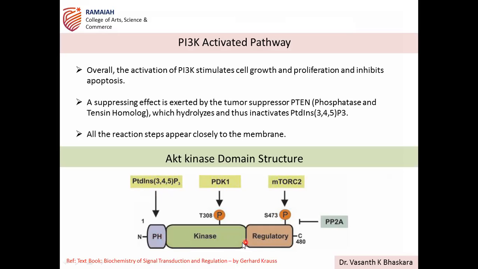The PH domain containing protein is AKT. Earlier we discussed that several PH domain containing proteins can interact with this phosphatidylinositol triphosphate, right? So this recognizes the PH domain of the AKT kinase.